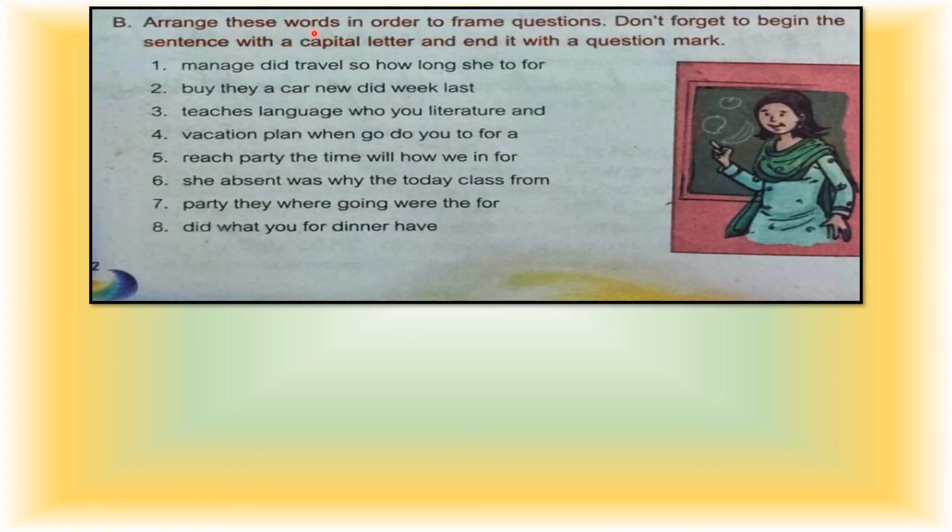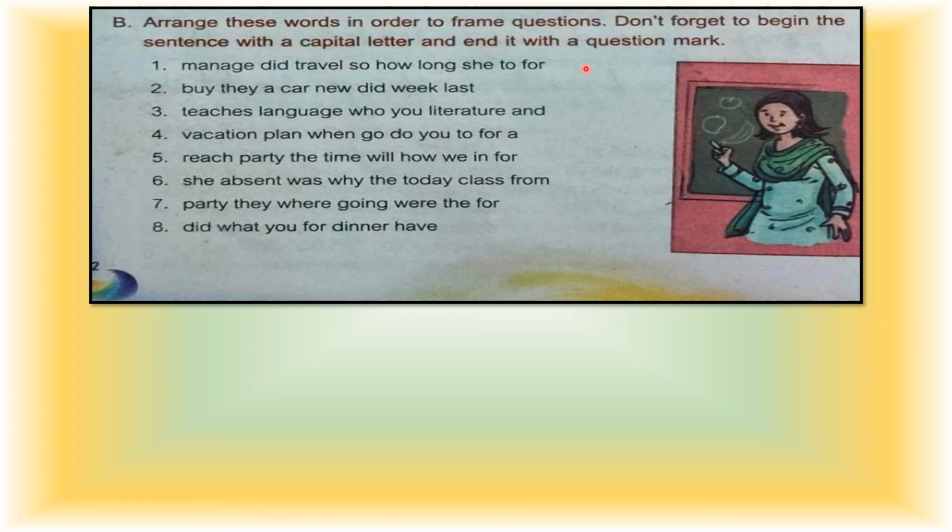B. Arrange these words in order to frame questions. Don't forget to begin the sentence with a capital letter and end it with a question mark. So children, first one: manage, did, travel, so, how, long, she, to, for.